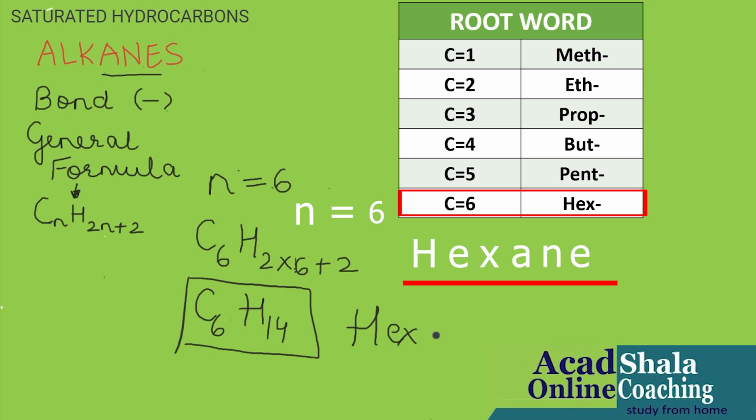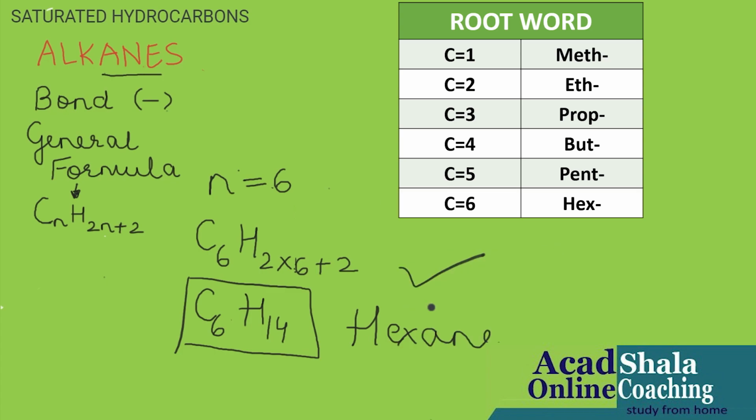Finished. So today I have finished learning the first 6 hydrocarbons of alkanes with the help of the root word as well as the general formula CnH2n plus 2.